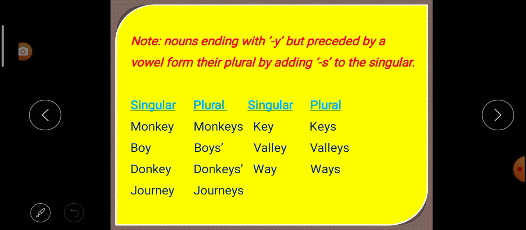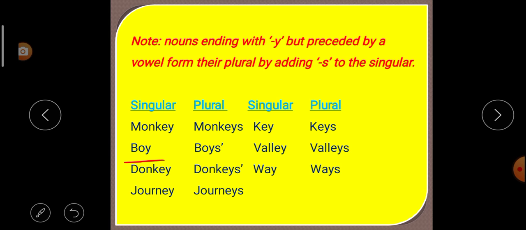S. Example, monkey. This noun ends with Y and is preceded by a vowel, that is E. That's why to make the plural we add only S, so from monkey it becomes what? Monkeys. Next, key. Ending with Y and preceded by a vowel E. So to make the plural we add only S, that means keys.